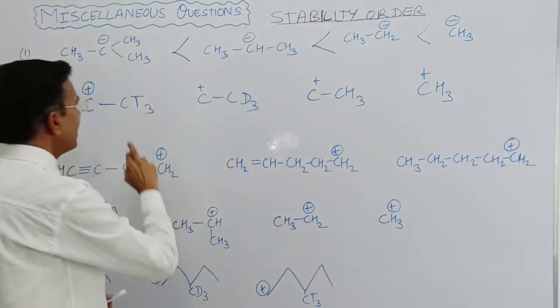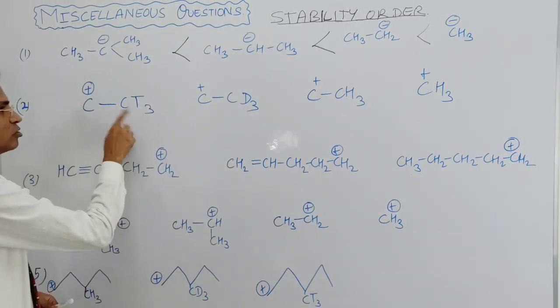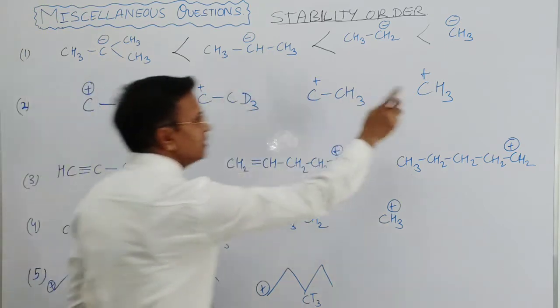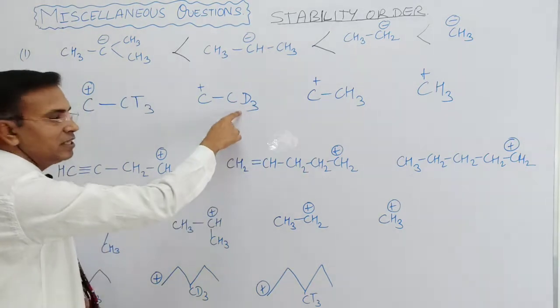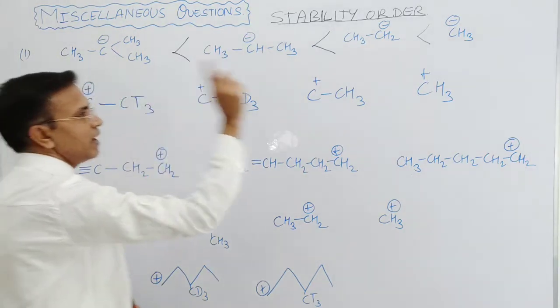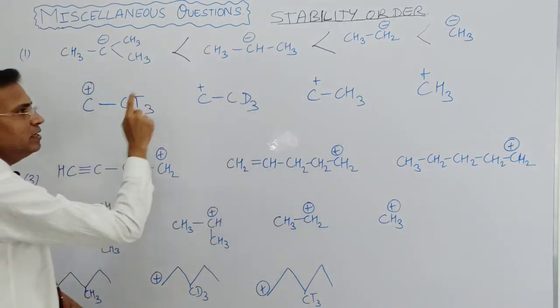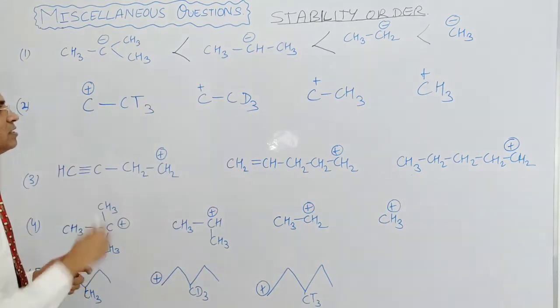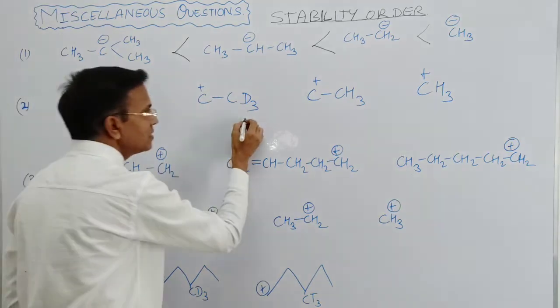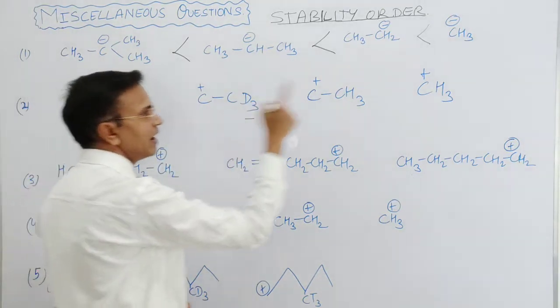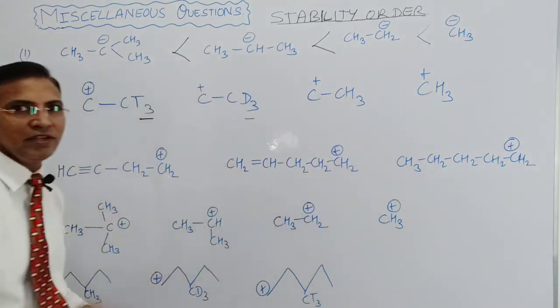Carbocations are there and they are attached to alkyl groups. In one, hydrogen; in the others, alkyl D3 and T3. So H, T, D. T is more in weight. D is less than T, and hydrogen is less than T in weight.